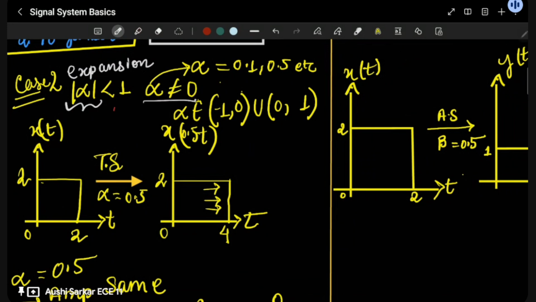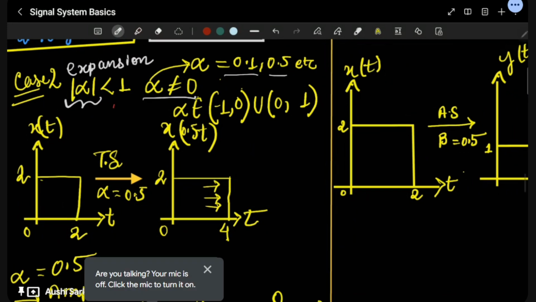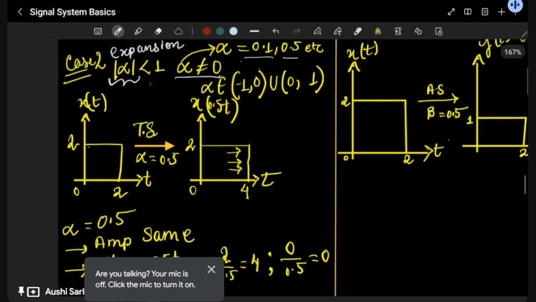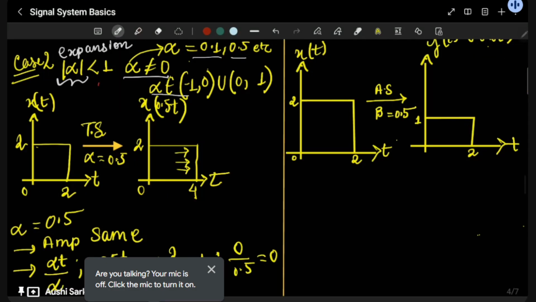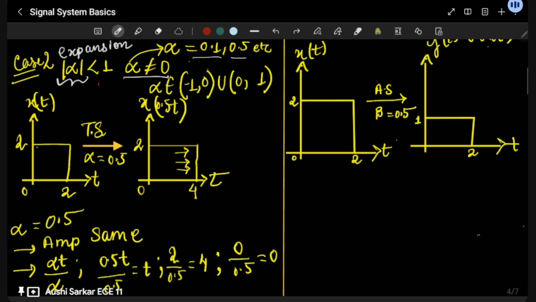And this time we are taking decimal figures like 0.1, 0.5, etc. I think it's clear for you. And this is one of the main points: alpha belongs to -1 to 0 union 0 to 1. So after this I will be using the shortcut trick. Let me take you to the shortcut trick.